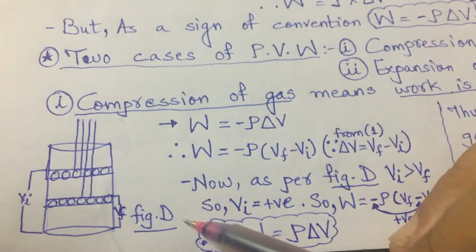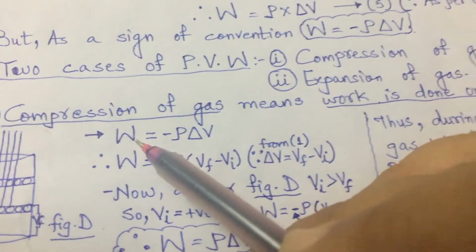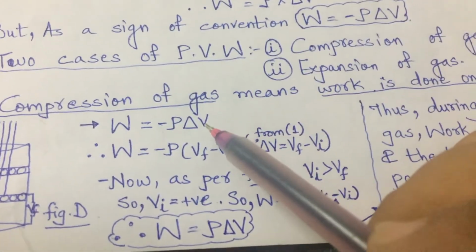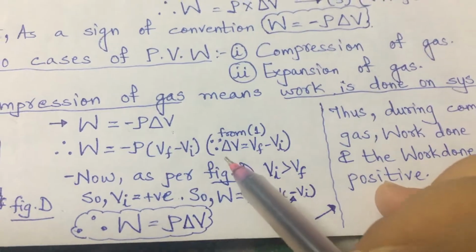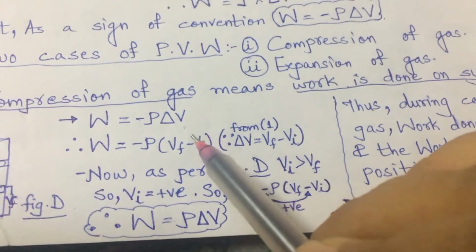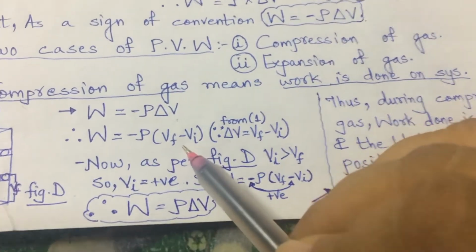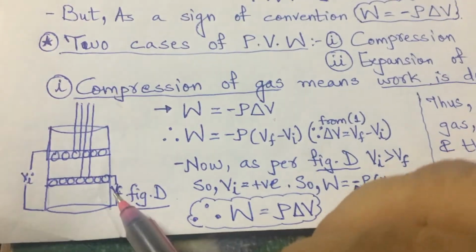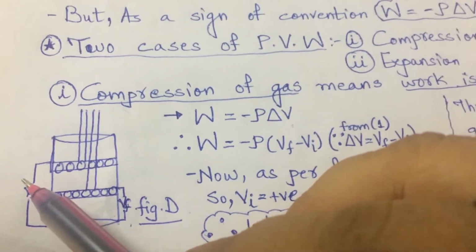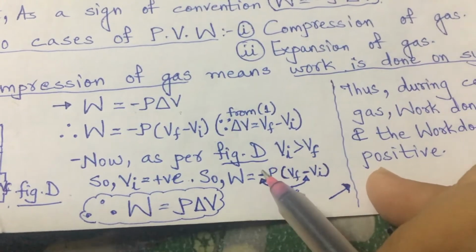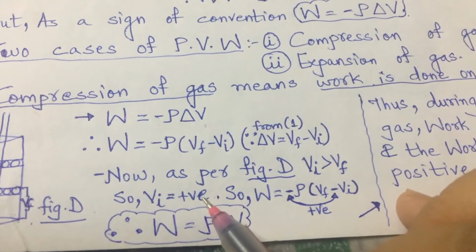So this is one more figure here. As per our general idea, the work done is equal to minus P delta V. And delta V is what? As per the very first formula, delta V is Vf minus Vi. So putting the value here, we get minus P into Vf minus Vi. But look at the diagram. What we see here is that Vi is greater than Vf. So it is a positive value, because Vi is greater.